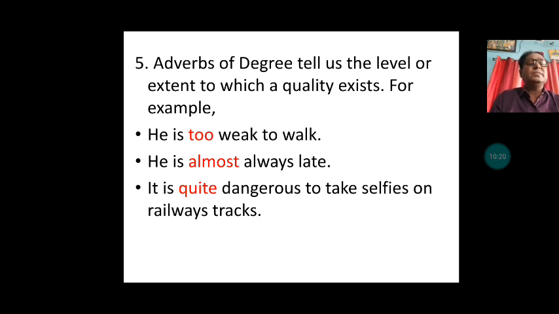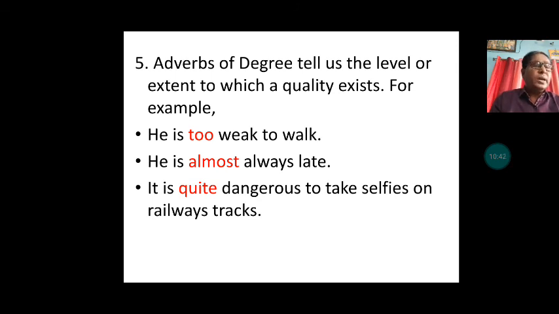Quite dangerous means very dangerous. And that's why the words "too" in the first sentence, "almost" in the second sentence, and "quite" tell the degrees or levels. These are adverbs of degree.